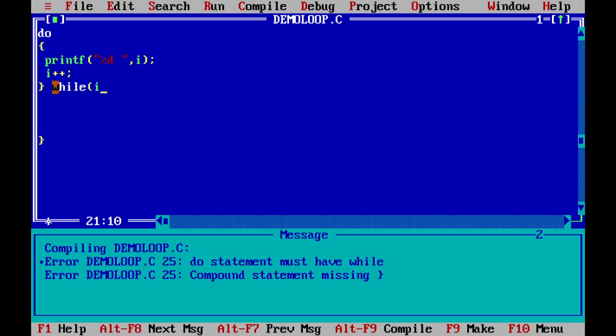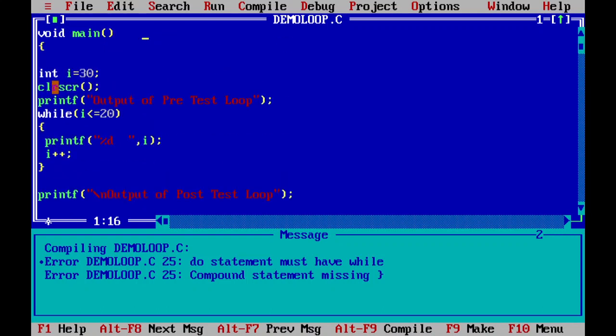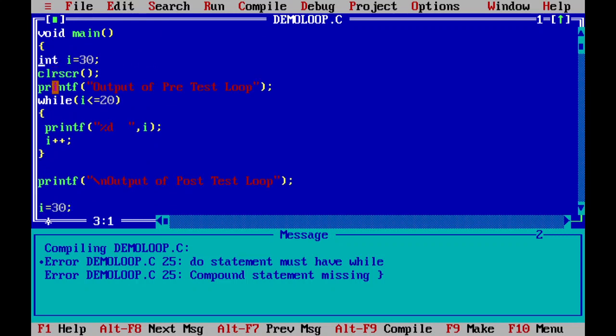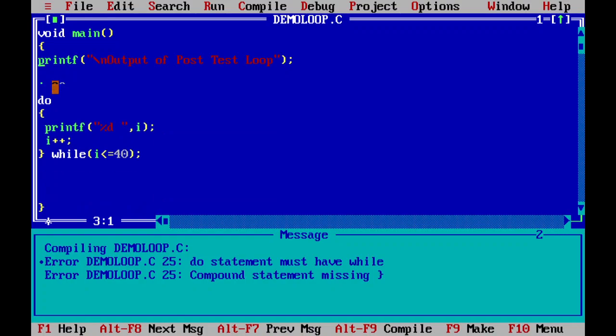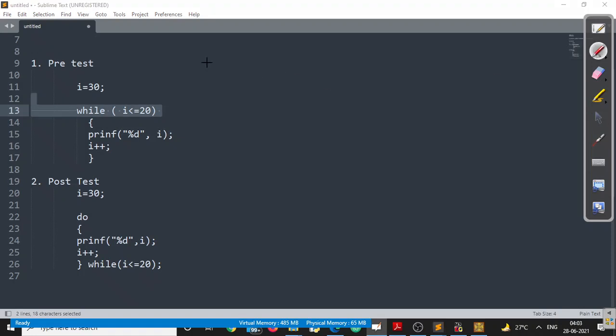Without while, you cannot write any do statement, but without do, you can write a while statement. But that while statement will be a pre-test loop. That's not a post-test loop. I hope you all are clear about this point, right? Okay. Now, two things are pretty clear as per the discussion. One is pre-test and the second one is post-test, right?